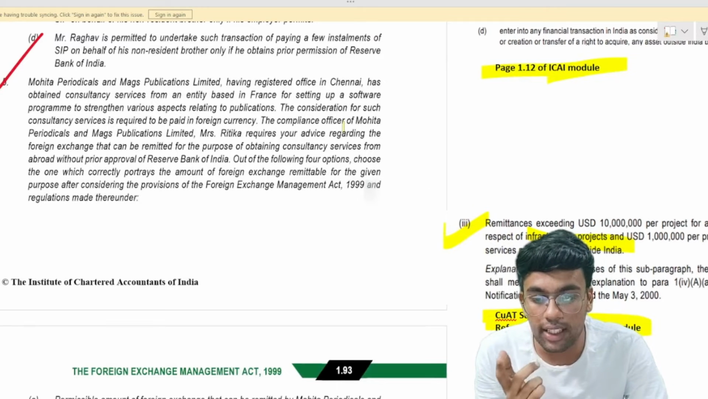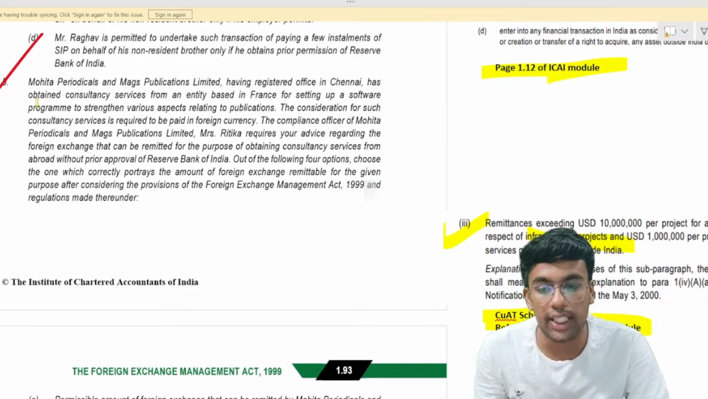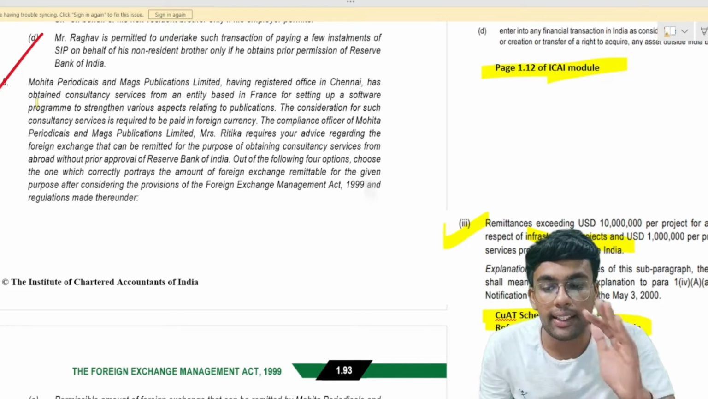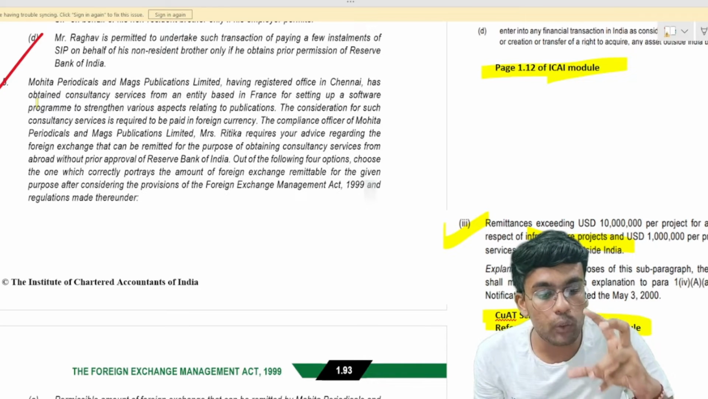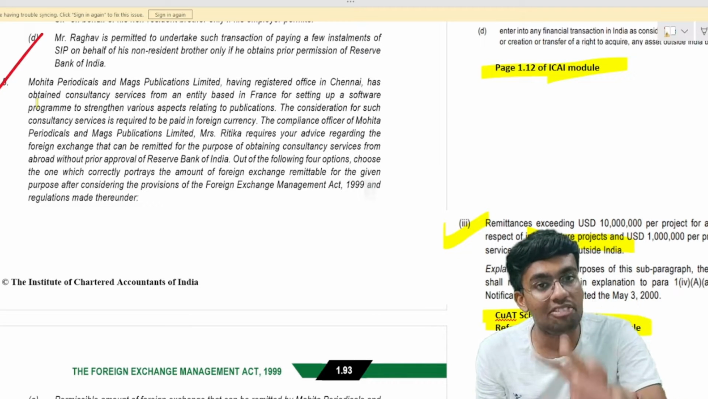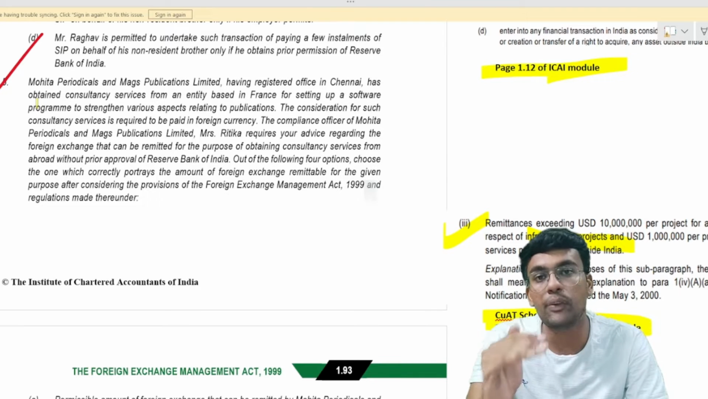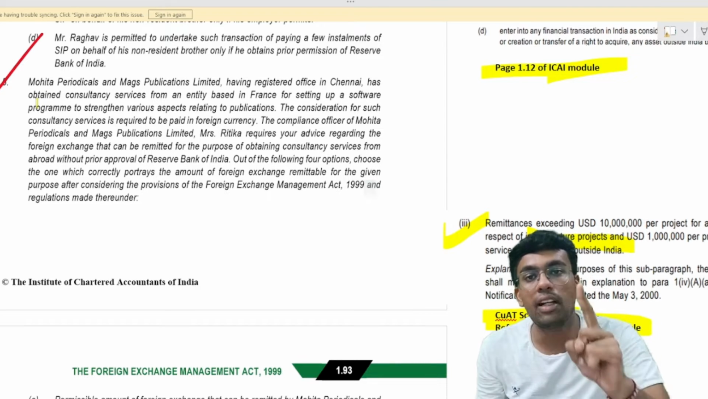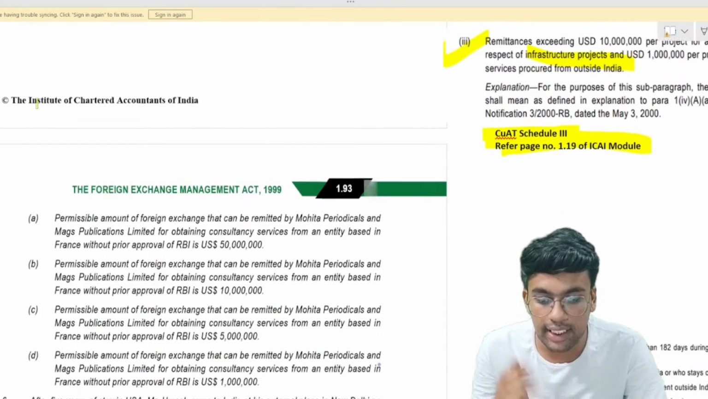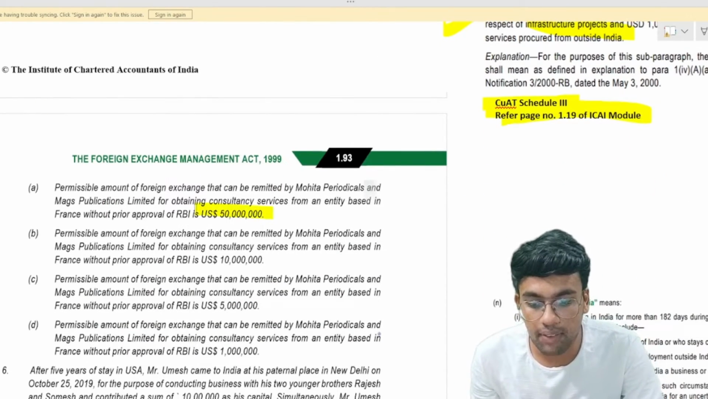So this software program to strengthen various aspects relating to publication, we can assume it to be a general project, not an infrastructure project, and therefore the maximum amount of remittance up to which no approval of RBI is required would be $1 million. So we will see the $1 million. Here it is given as $5 million. So this answer is completely wrong.